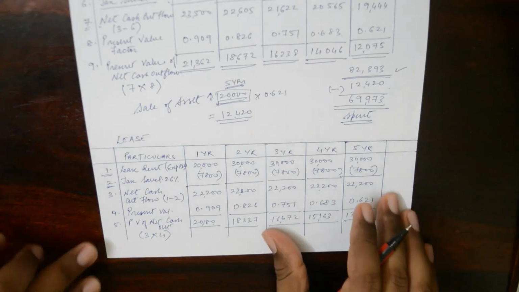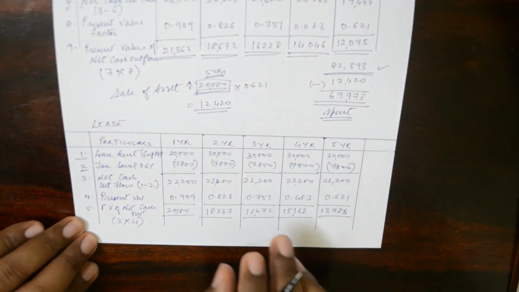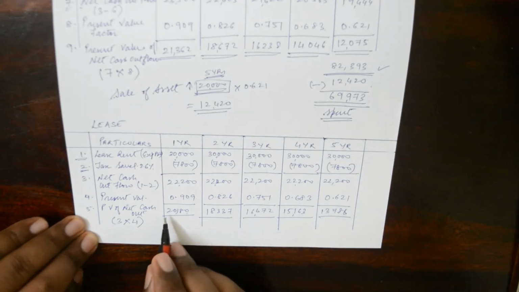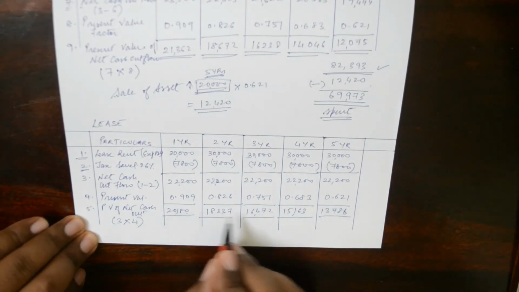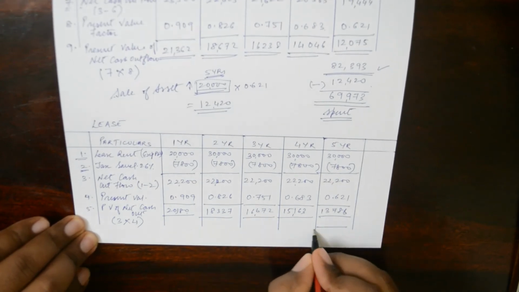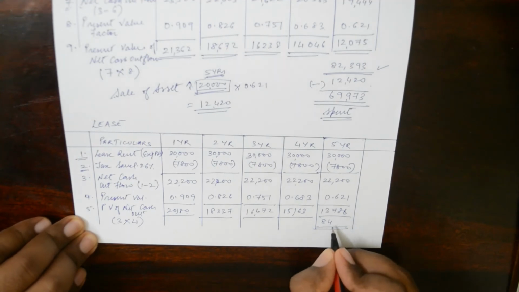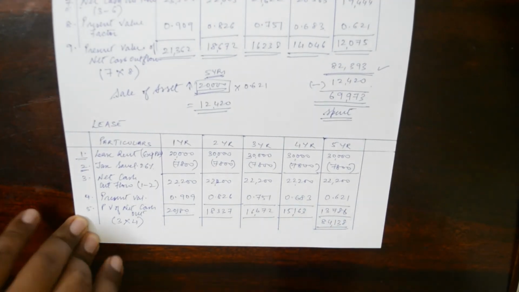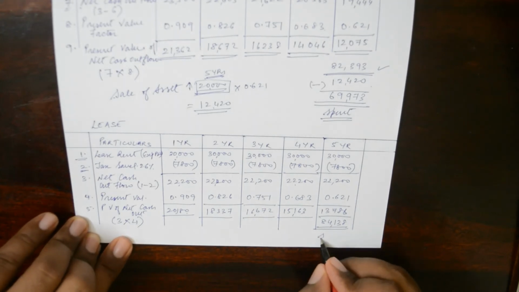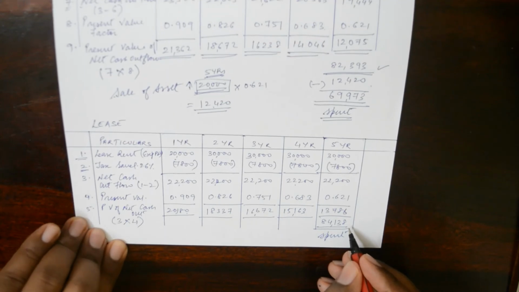So now what we want to know is, for all 5 years, what is the present value? If we take the total amount of all these years, we will get the present value of all 5 years, which is 84,138. So the businessman is spending 84,138.